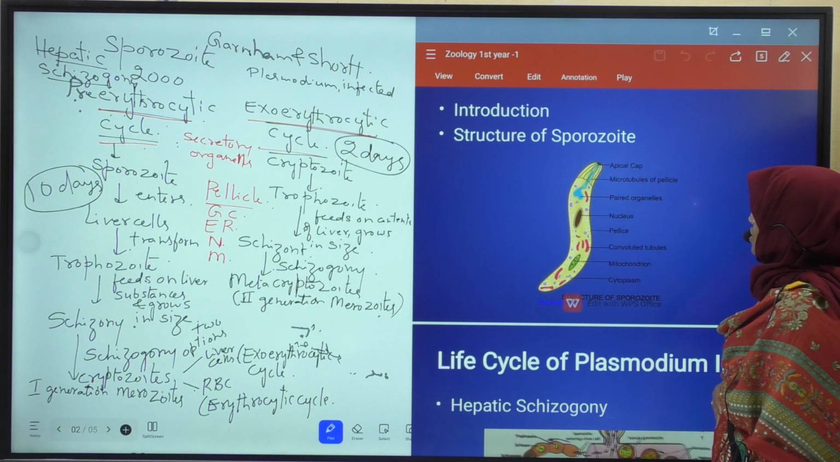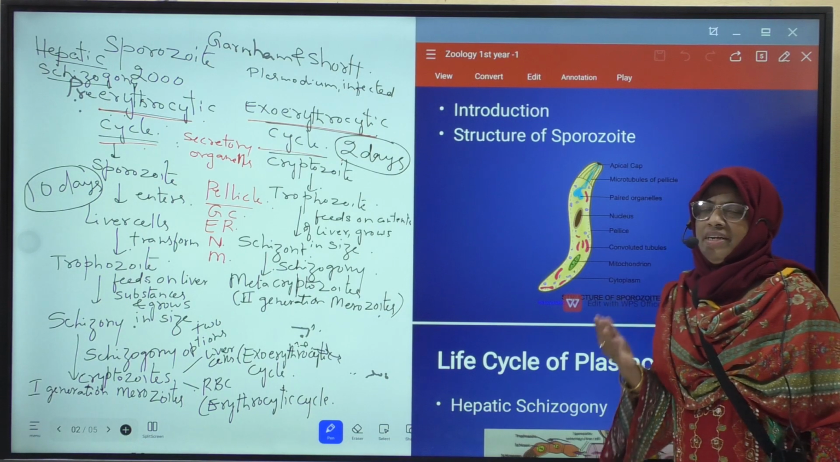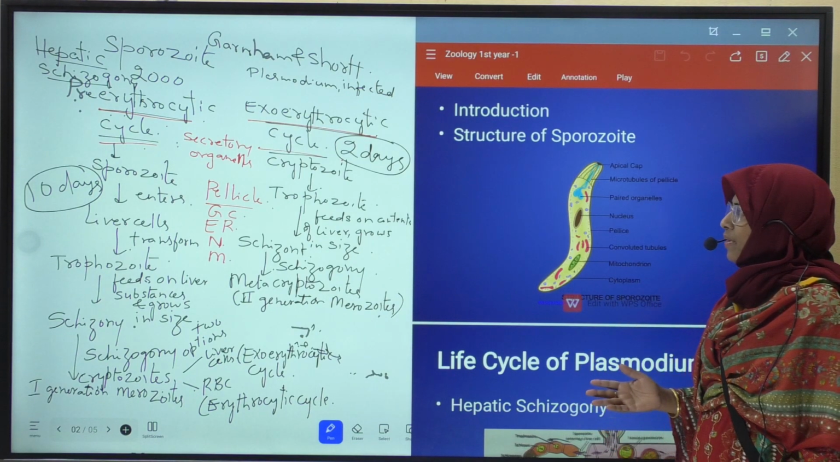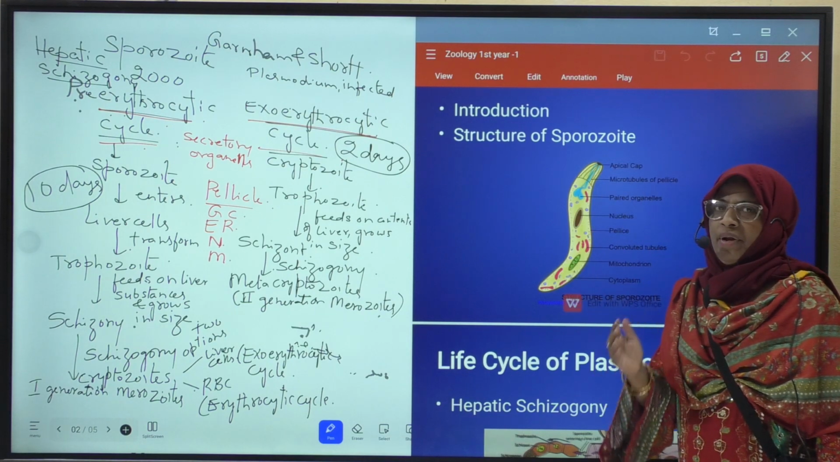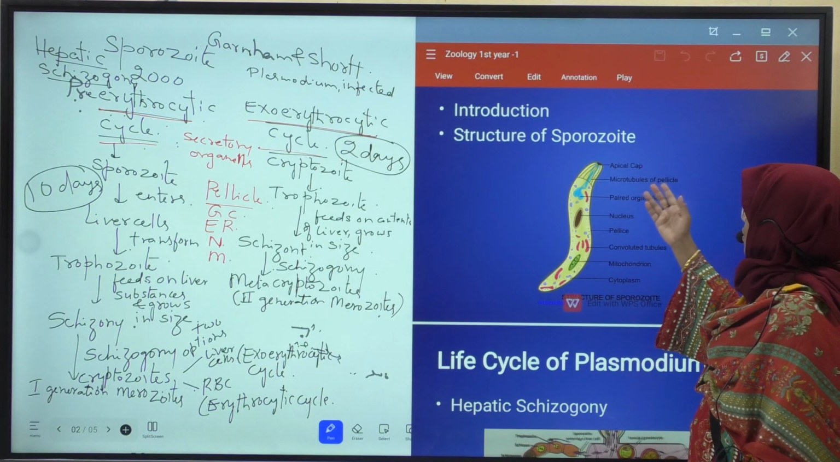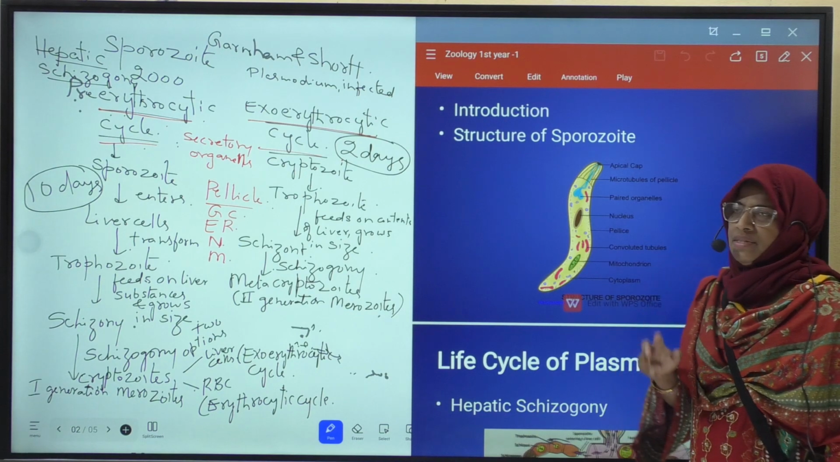This is about the structure of sporozoite. What is sporozoite? Sporozoite is the infective stage of Plasmodium to man. Next, the sporozoite is covered by a protective membrane called pellicle. Inside the pellicle, many microtubules are present. They are useful for wriggling movements.